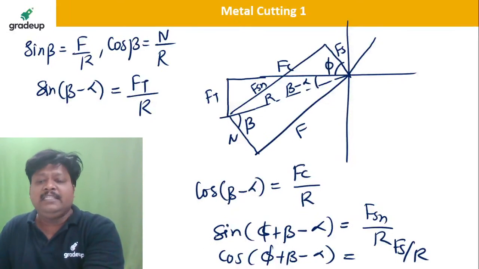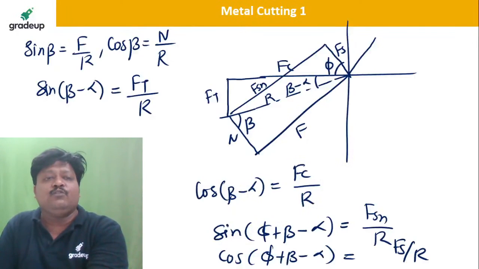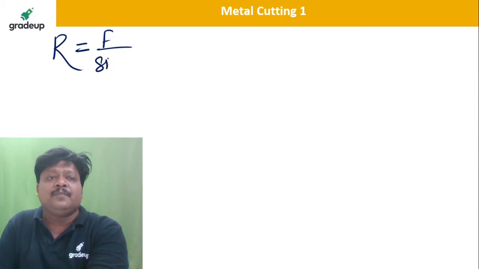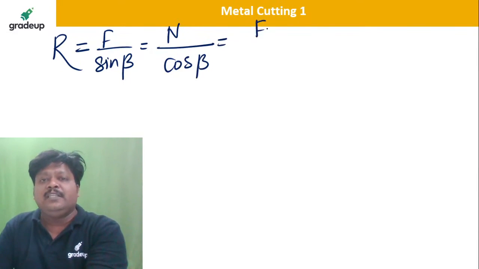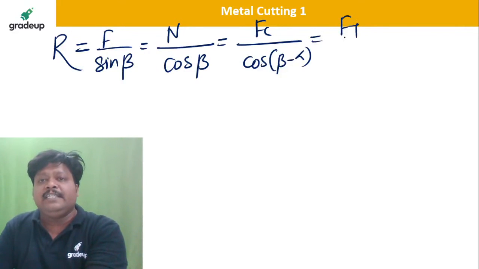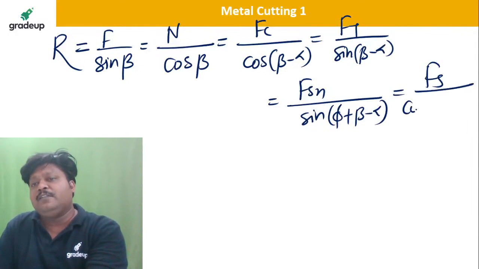So once you get this and you want to write all the formulae in terms of R, I can write R is equal to F divided by sine beta, that is friction force divided by sine beta, which is equal to normal force divided by cos beta, which is equal to Fc divided by cos of beta minus alpha, which is equal to Ft divided by sine of beta minus alpha, which is equal to Fsn divided by sine of phi plus beta minus alpha, which is equal to Fs divided by cos of phi plus beta minus alpha.